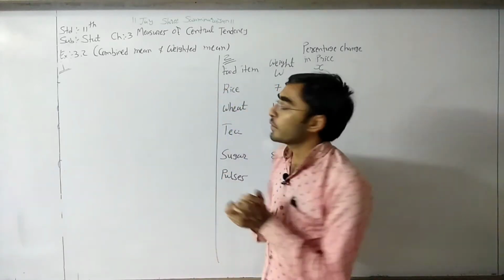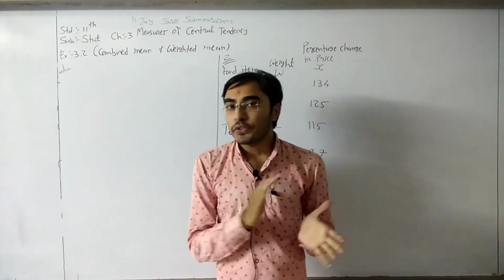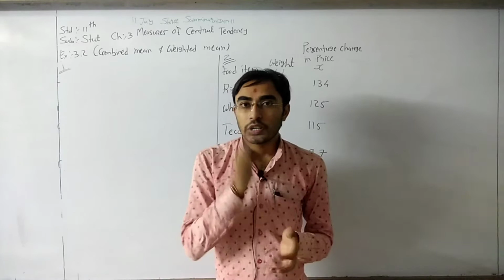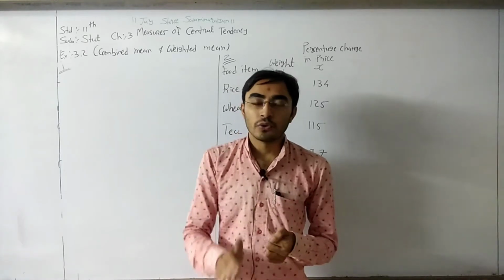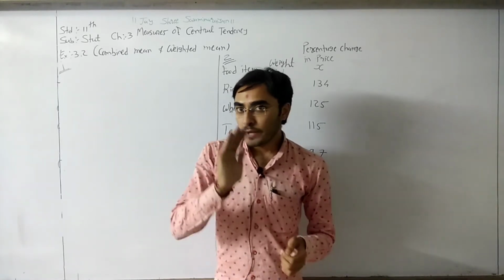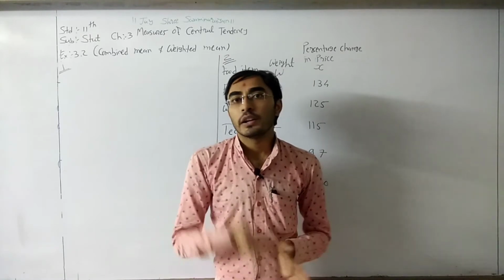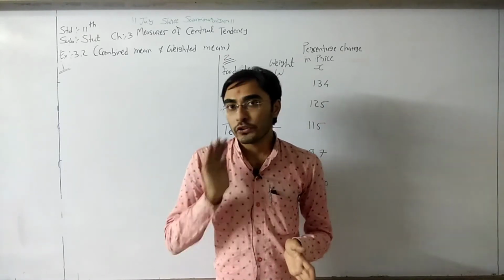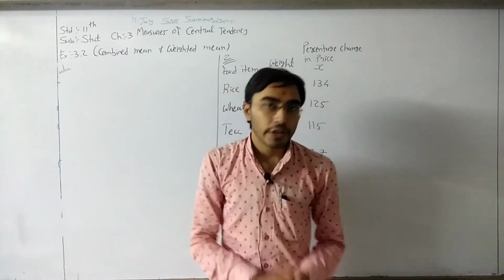And what is the formula for weighted mean? xw is equal to w1 x1 plus w2 x2 up to wk xk, divided by w1 plus w2 plus w3 up to wk.